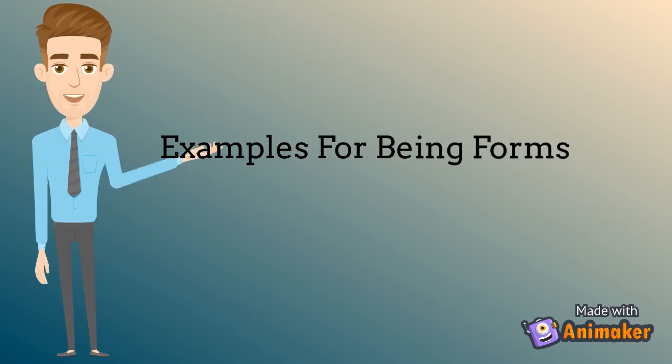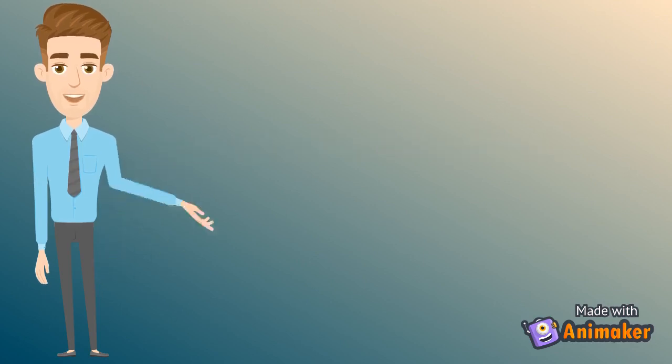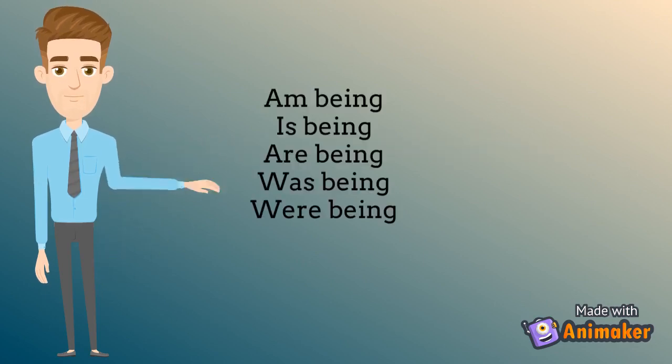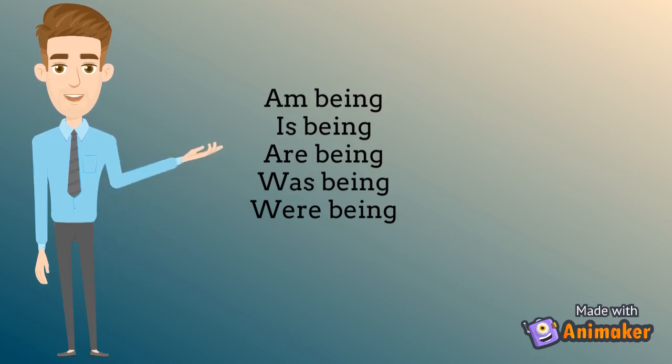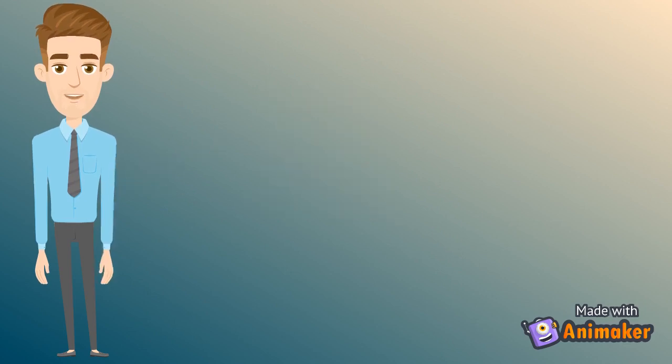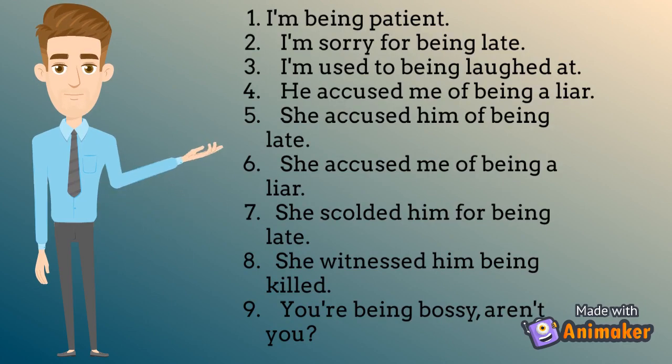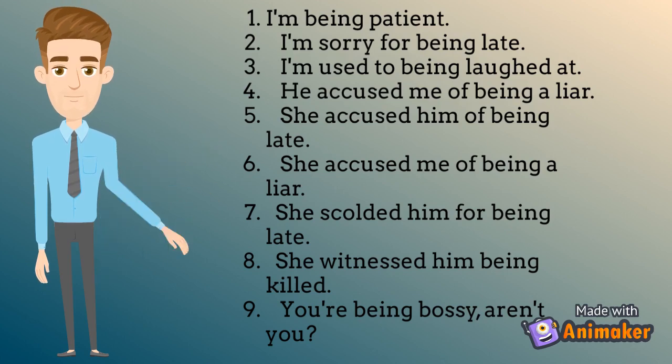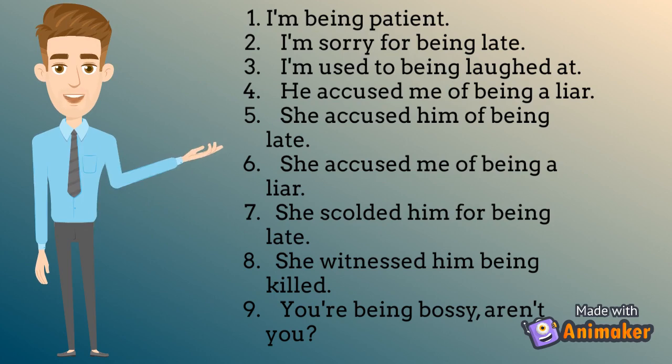Now let's look at some examples for being forms such as am being, is being, are being, was being, were being. Look at following example sentences. I'm being patient. I'm sorry for being late. I'm used to being laughed at. He accused me of being a liar. She accused him of being late.